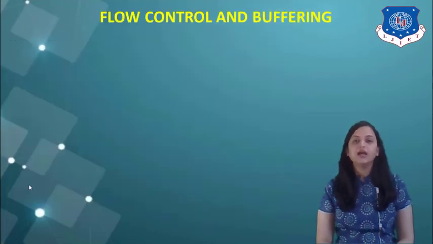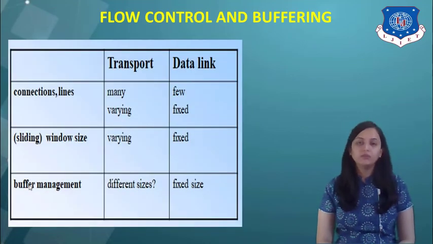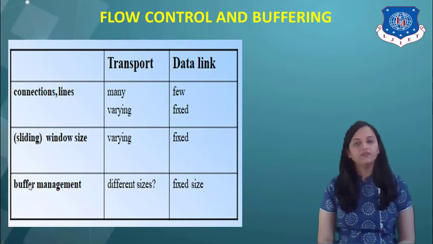Now the next element is flow control and buffering. So the flow control and buffering rules are the same as those in the data link layer. But let us understand the difference between the transport layer and what we used in the data link layer.